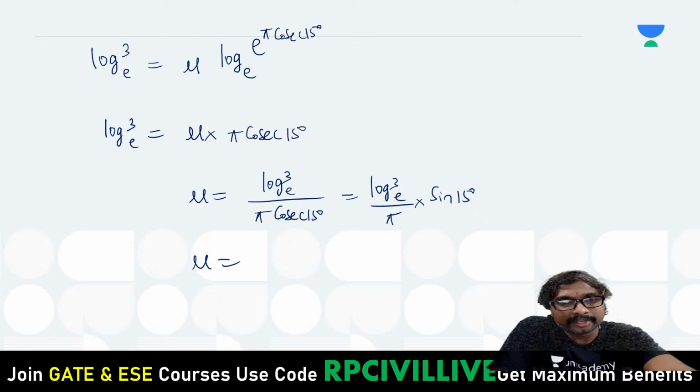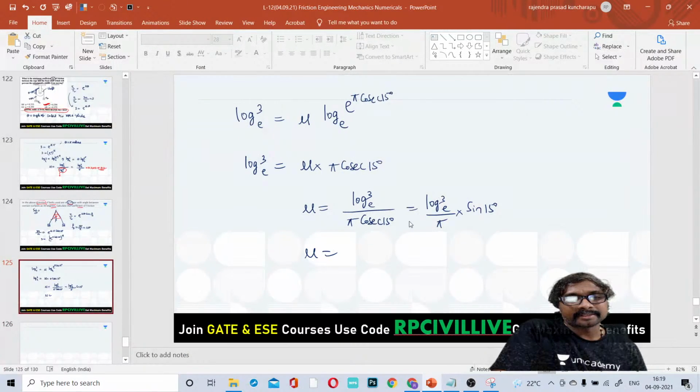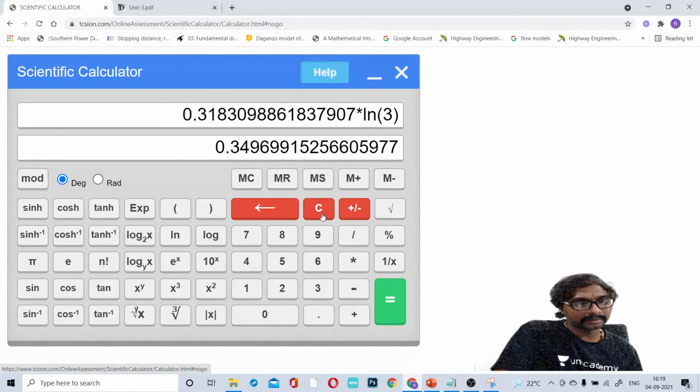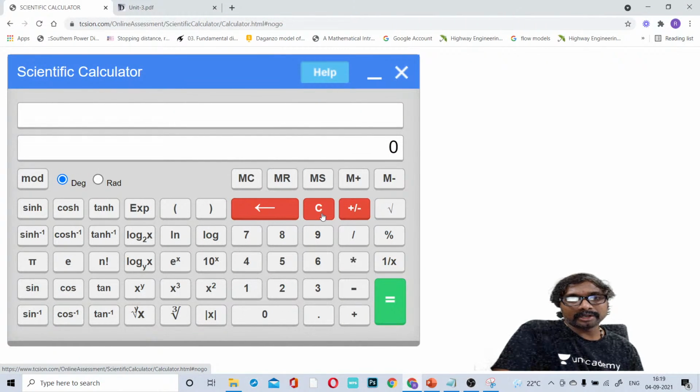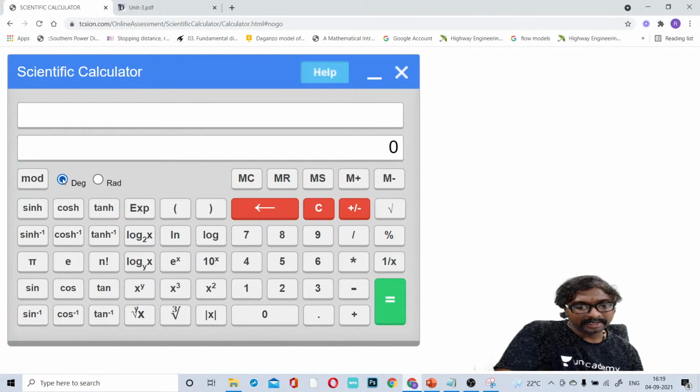So we will be moving on to this. Sine 15 degrees only. Log 3 to the base e into sine 15 degrees by pi, what can you write? Clear all. 15 degrees first, right? So change the mode to degrees. The mode is in degrees only.